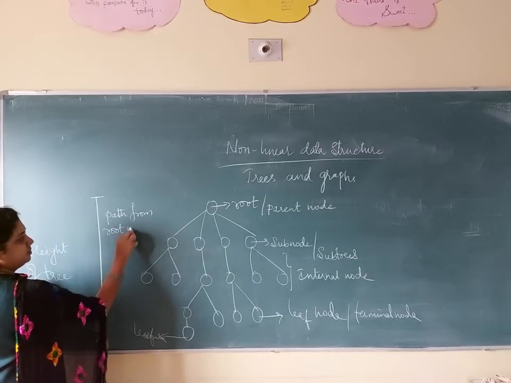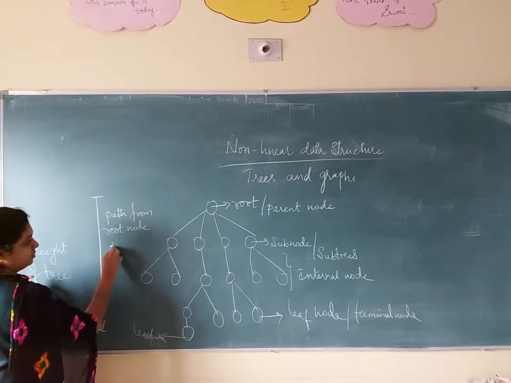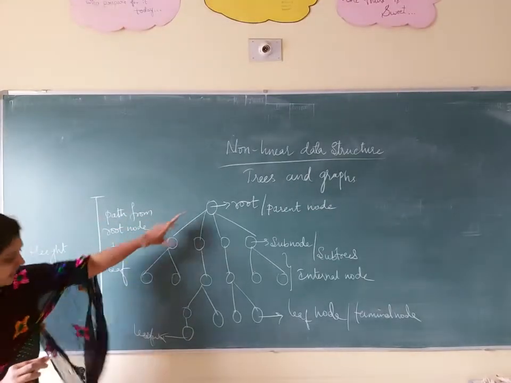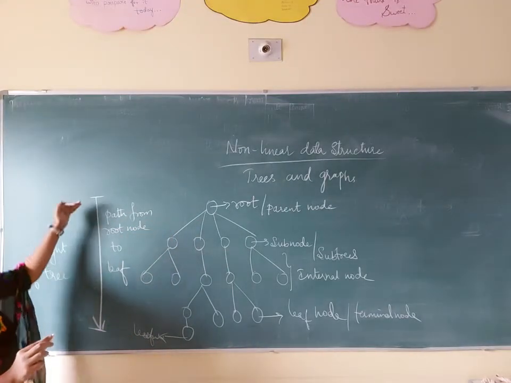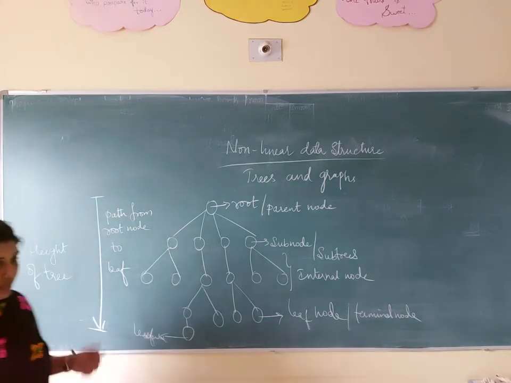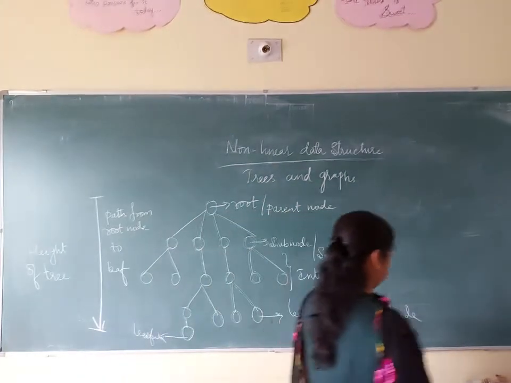See, this is my root node and this is my leaf node. The path from root to leaf we call the height of the tree.